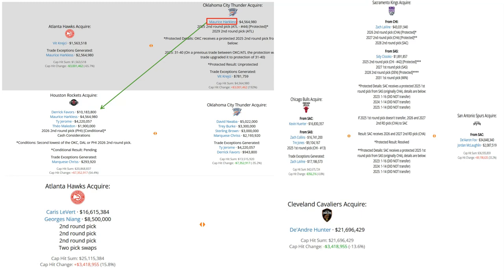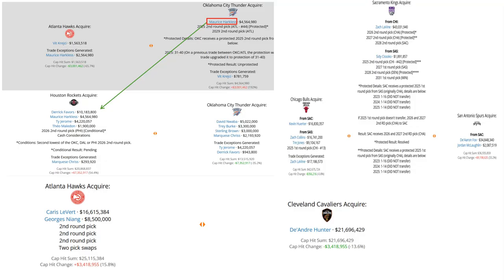And then moving on here, last but not least, DeAndre Hunter was later flipped to the Cleveland Cavaliers at this year's trade deadline after a number of years in Atlanta for Caris LeVert, Georges Niang, 3 second-round picks, and 2 pick swaps. Of course, this is still fairly new. DeAndre Hunter would be involved in the Cleveland Cavaliers' playoff run this year, but ultimately they were a second-round exit, and that ended their season.